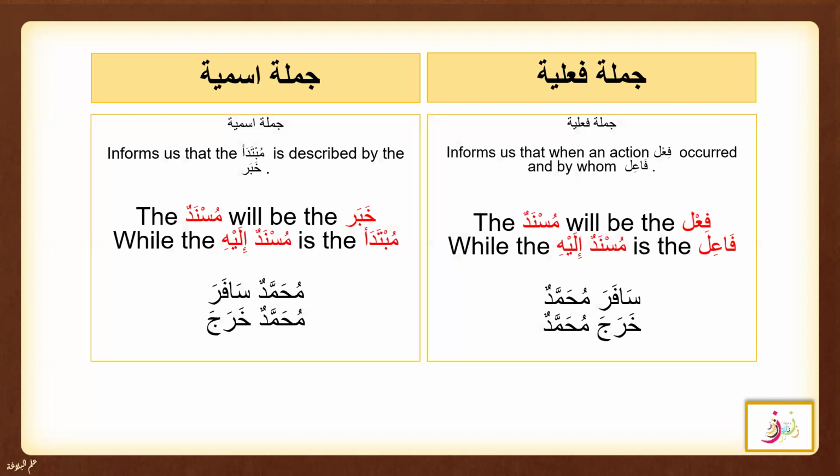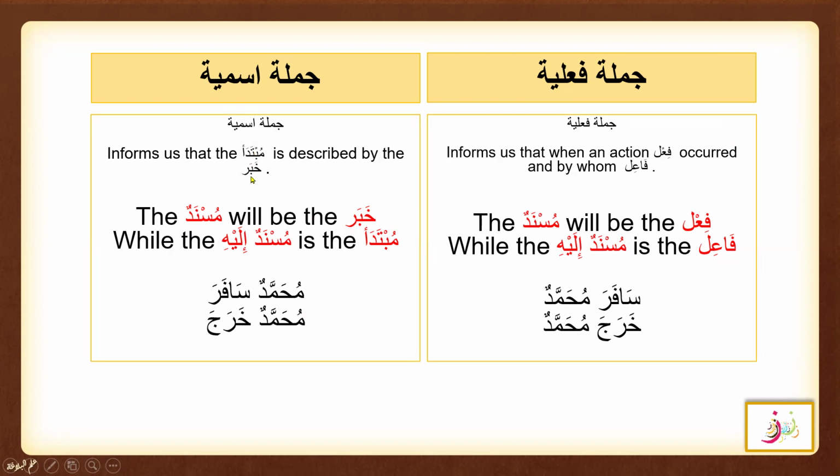Now let's see how these two, Musnad and Musnad Ilay, can be applied to Jumla Ismiya and Jumla Failure. Let's see how these two pillars can be applied. Let's see Jumla Ismiya first. Jumla Ismiya informs us that the Mubtada is described by the Khabar. So the Musnad will be a Khabar. Now, why is the Khabar Musnad?